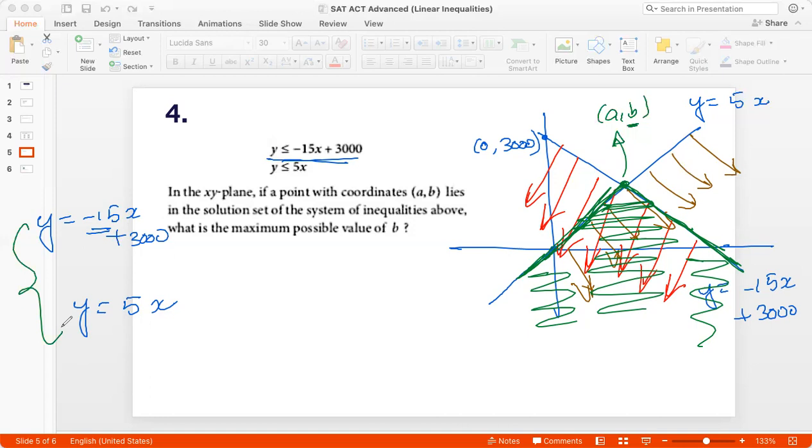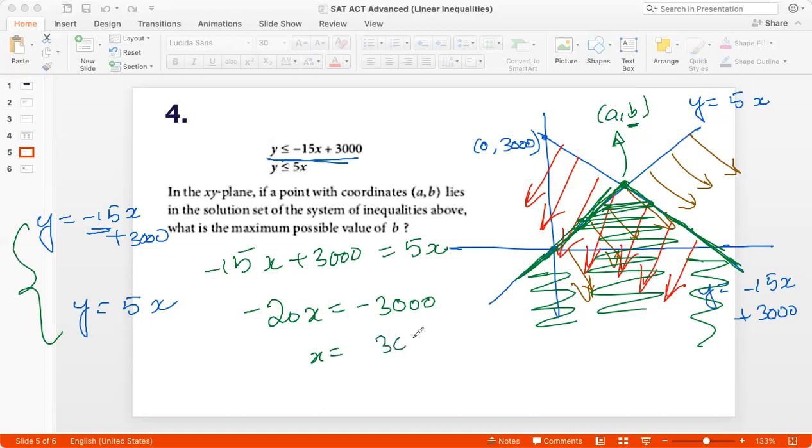maximum value of b. So minus 15x plus 3000 should be 5x. So minus 20x should be negative 3000. So x is 3000 by 20, which is 150. So that's x.